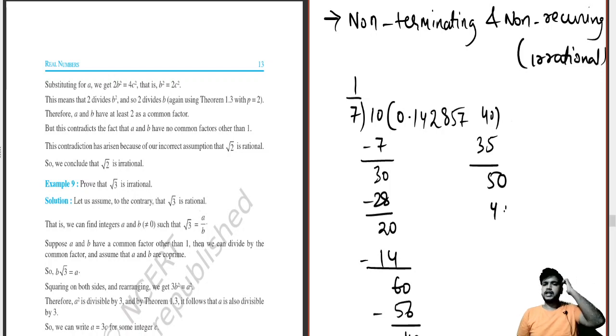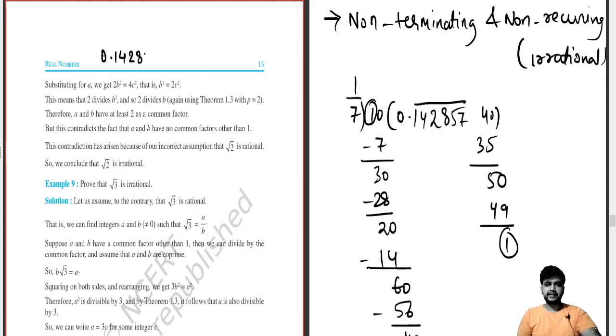57, 49, 1. Okay, so if you see, this 1 comes over here, this 1 again comes over here. That means after that they will again recur. So the answer will look like this: 0.142857, 142857, 142857. This will go on like this, and this will never end. So we can cut this whole off and draw a bar over it. This means it is a recurring number. So this also comes under which part?